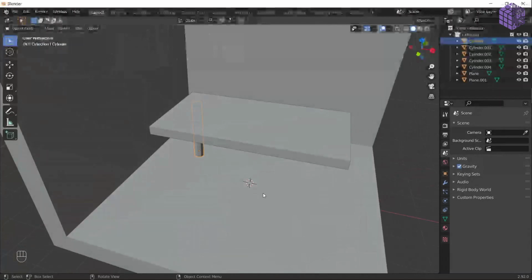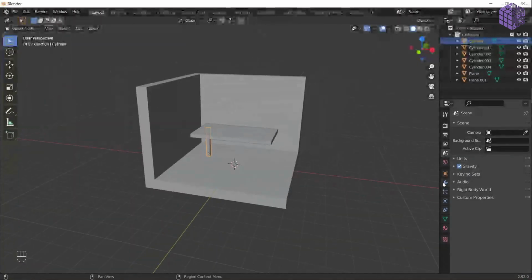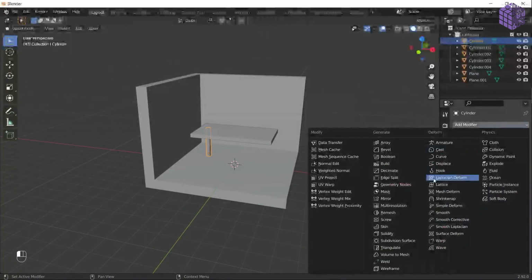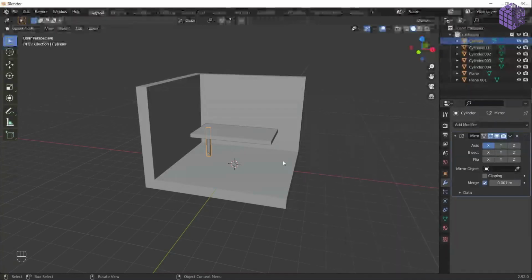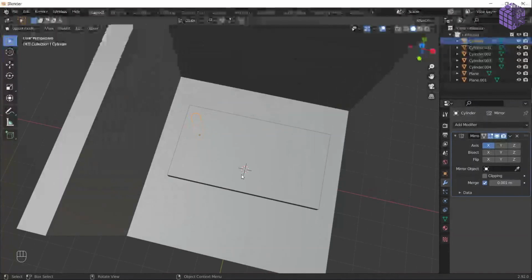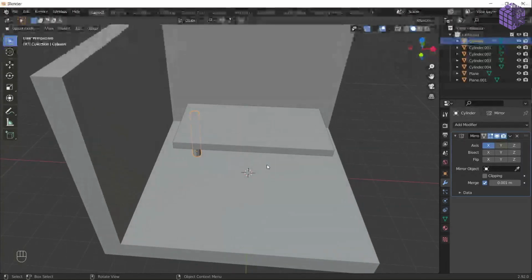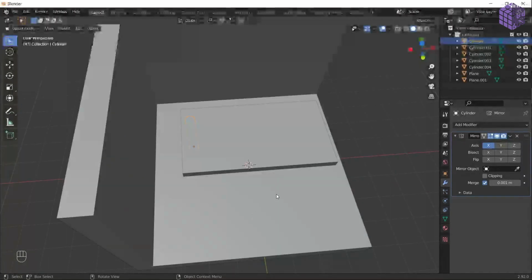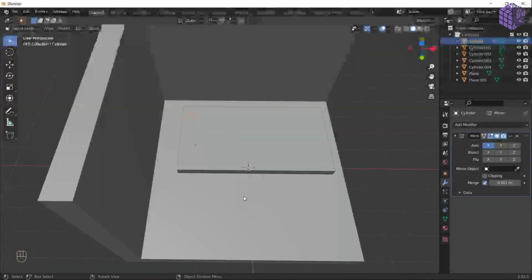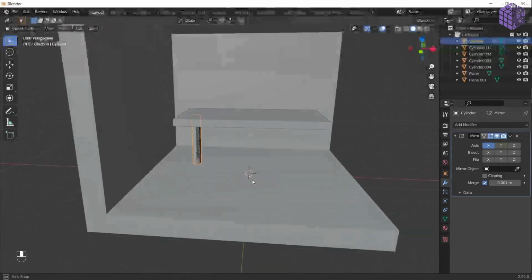And let's use a modifier. So this is the modifier tab, and let's choose the mirror modifier. The mirror modifier is going to mirror the object. It is not going to create new geometry, but it's going to create reflections of the same object, which means we don't have to kill our RAM or CPU. So how it works, you have to create.